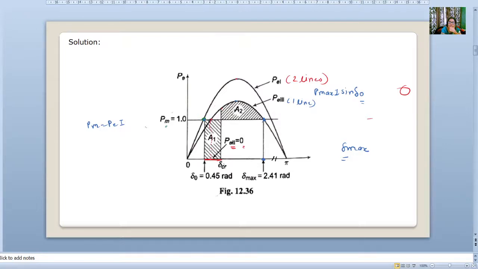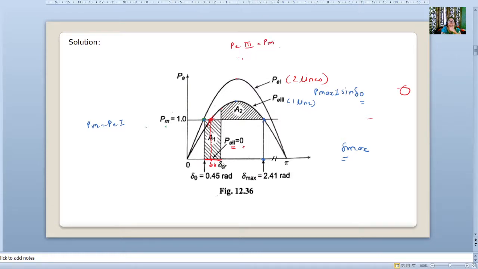You can consider this point as delta 1. How can we find this delta 1 point? It is the intersection of P3 and Pm, so Pe3, that is P3, is equal to Pm.